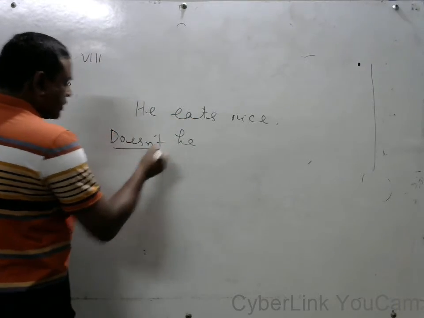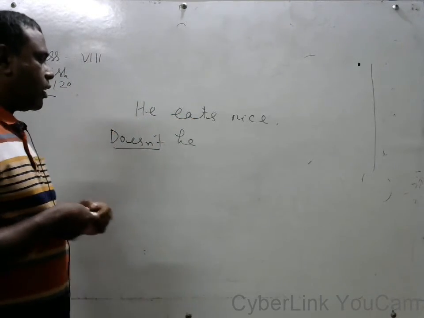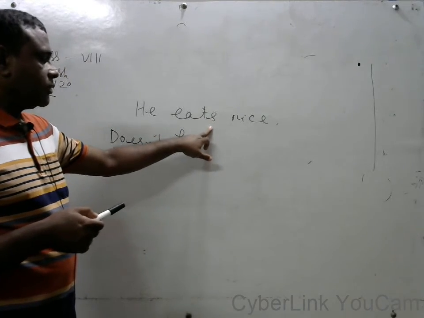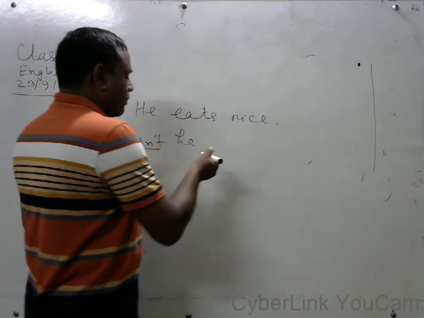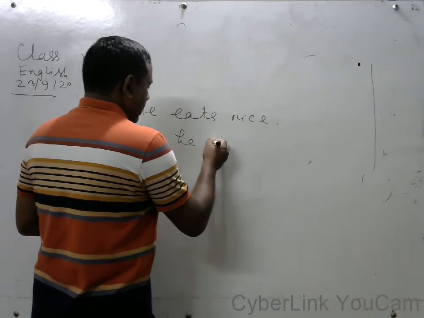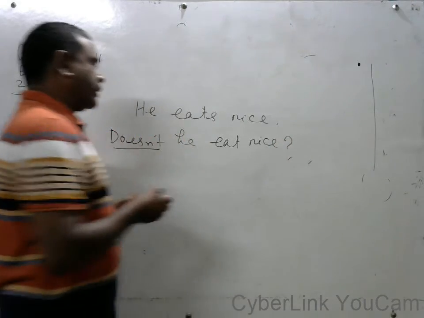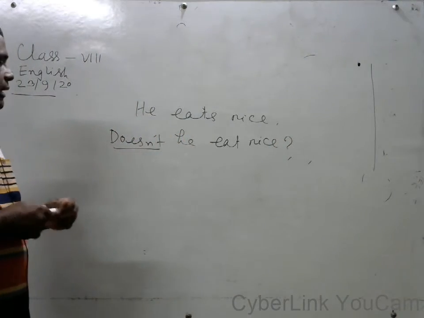When you use doesn't, that time you have to omit s or es from the verb. Doesn't he eat rice? He eats rice. Doesn't he eat rice?